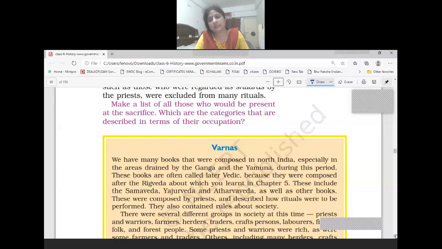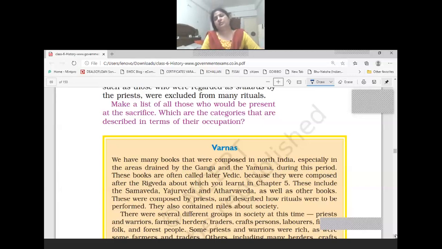Now, there is one more difference between the early Vedic period and the later Vedic period. Whatever content and information we got from Rig Veda was about the area which was drained by the Indus and its tributaries. But in the later Vedic period, whatever information or content is there in these three Vedas is about the area drained by the Ganga and the Yamuna, which is in the northern part of the subcontinent, while the Indus was in the northwestern part of the subcontinent.